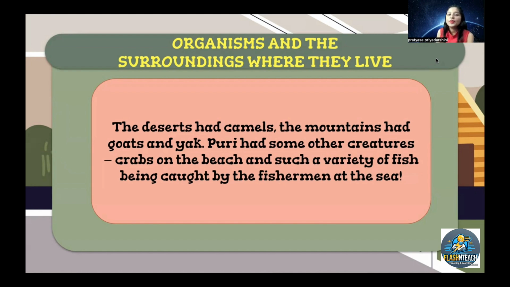So deserts have camels, mountains have goats and yaks, and Puri had other creatures like crabs on the beaches and a variety of fish being caught by fishermen at the sea. If you go to a beach area, you see different fish, starfish, tuna.